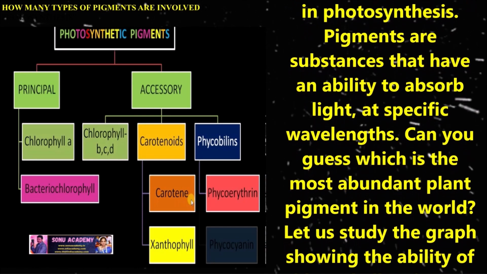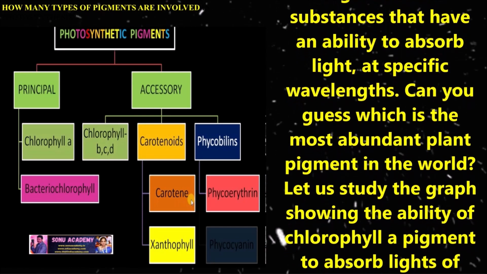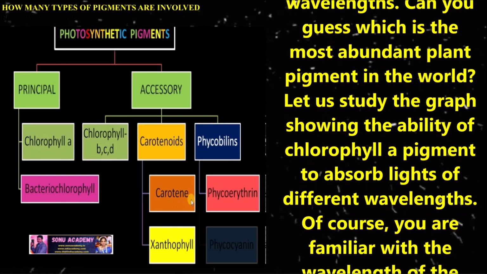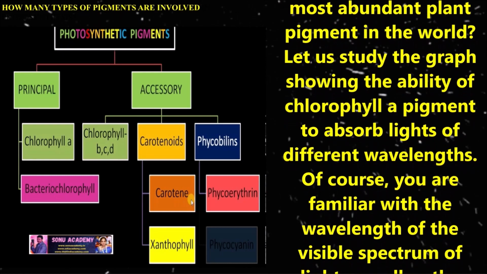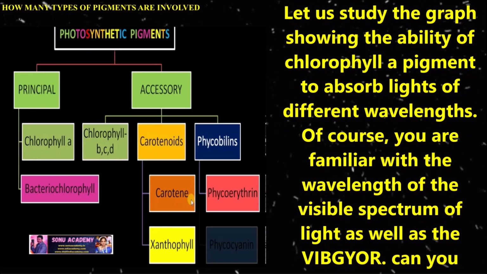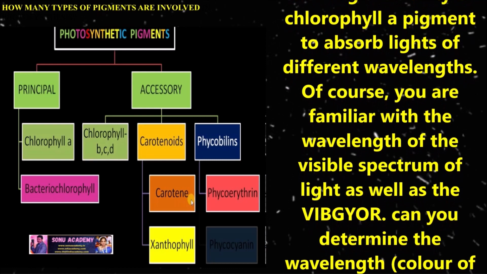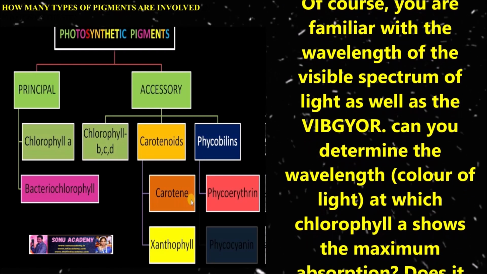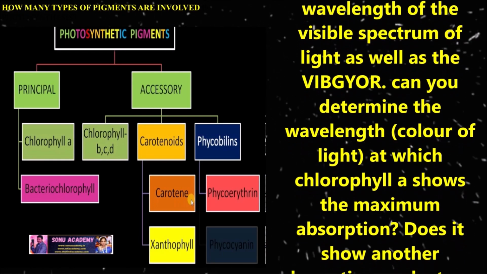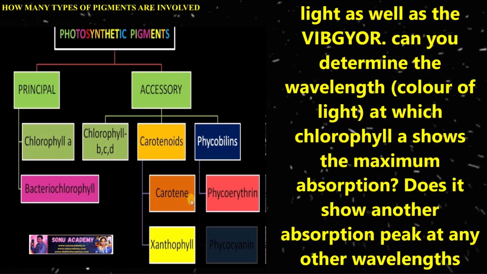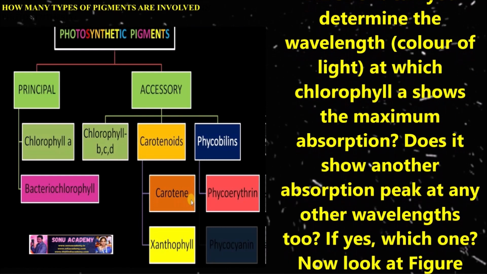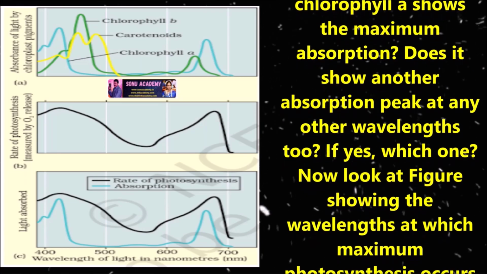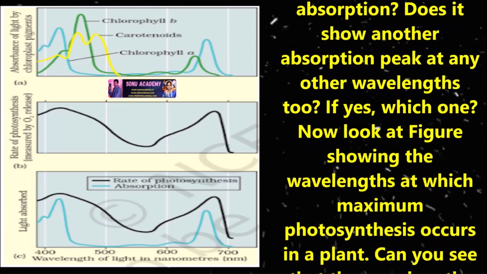Pigments are substances that have an ability to absorb light at specific wavelengths. You can guess which is the most abundant plant pigment in the world. Let us study the graph showing the ability of chlorophyll a pigment to absorb light of different wavelengths. Of course, you are familiar with the wavelengths of the visible spectrum of light as well as VIBGYOR. You can determine the wavelength, meaning color of light, at which chlorophyll shows maximum absorption. Does it show another absorption peak at any other wavelength too?